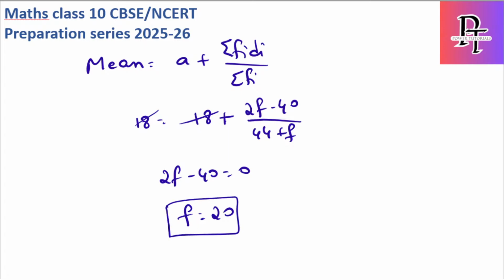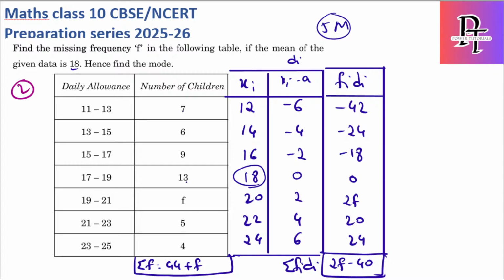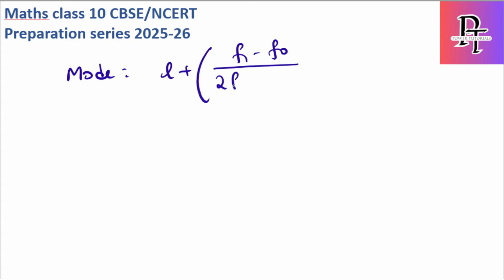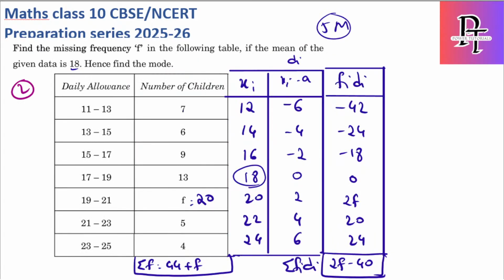Okay, now let's see the next part. They are also asking for the mode. Now I got the f value as 20. So for mode, what is the formula? Mode is equal to L plus (f1 minus f0) by (2f1 minus f0 minus f2) into h. Here mode is the value which has the highest frequency. If you notice here, what is the highest frequency? 20 is the highest frequency. So this is the modal class.